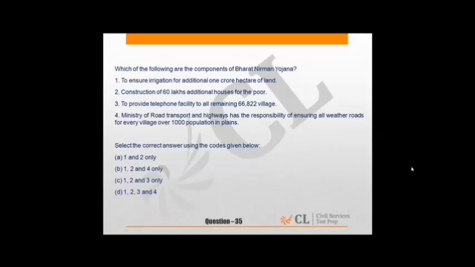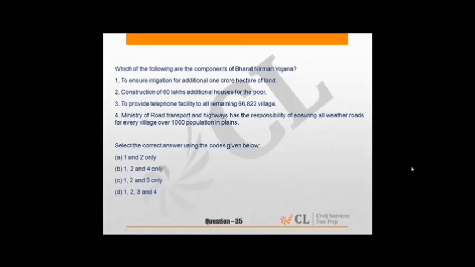Then question 35 is talking about Bharat Nirman Yojana. As we know, Bharat Nirman Yojana was started by the previous UPA government, and it had indicators in major social sectors. So in this, the above 3 options are components of Bharat Nirman Yojana, but the 4th is not correct, because instead of Ministry